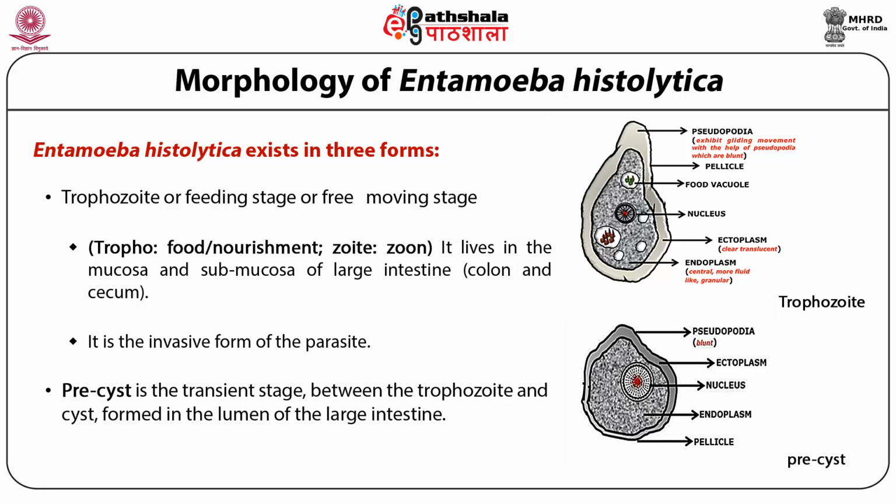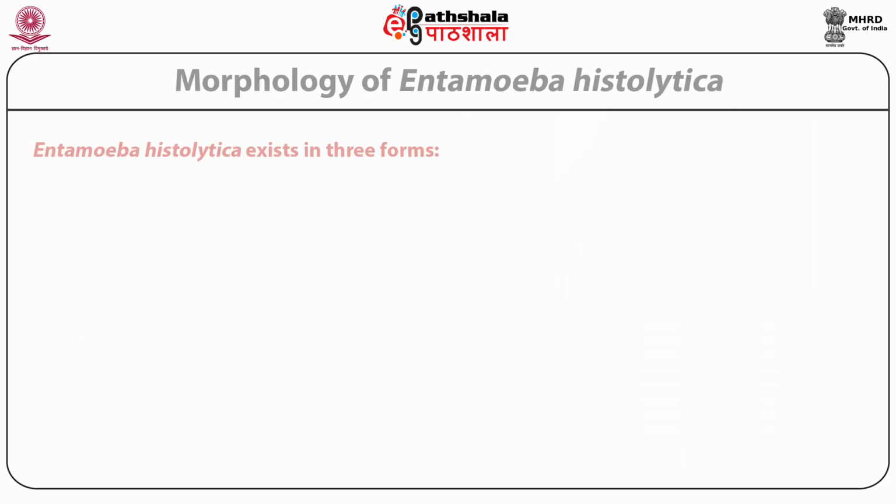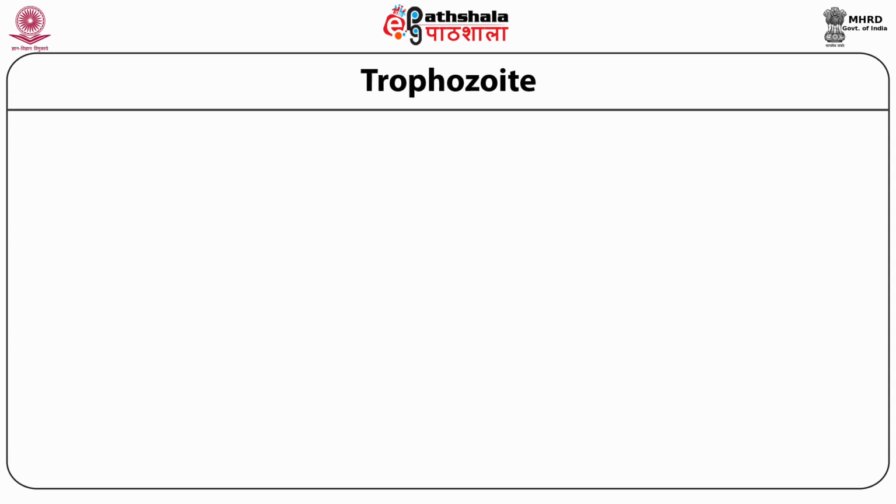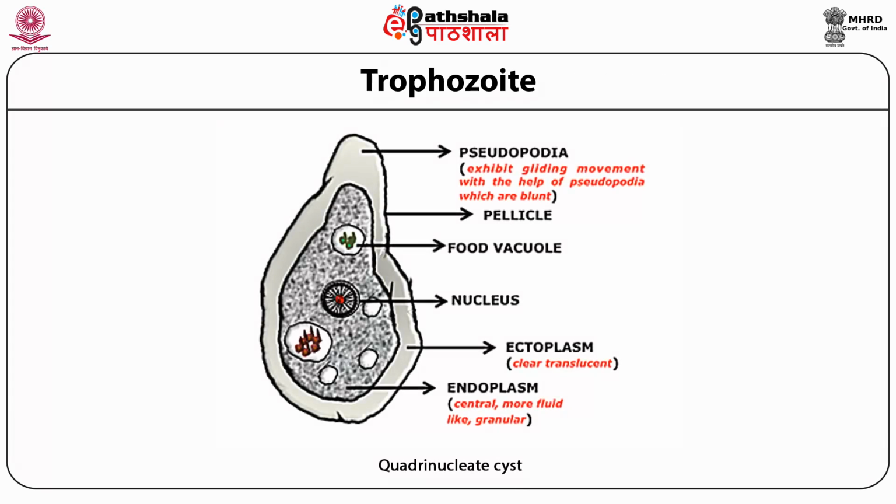Precyst is a transient stage between the trophozoite and the cyst and is formed in the lumen of the large intestine. Cyst is the non-feeding infective stage of the parasite, found in the lumen of the large intestine. Let us talk about trophozoites. As I said, trophozoite is the motile stage, the feeding stage. So you can see the pseudopodia. It moves about. Whatever little movement is there, it is because of this pseudopodia. The gliding movement it has is because of this pseudopodia.